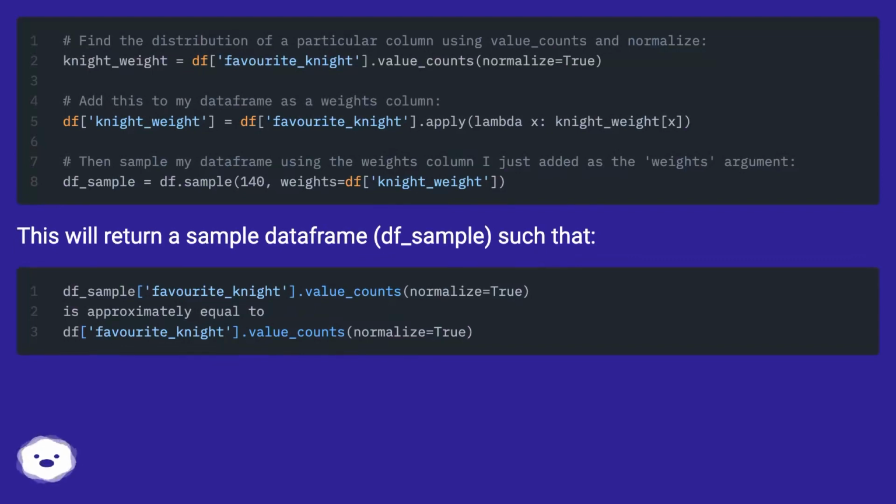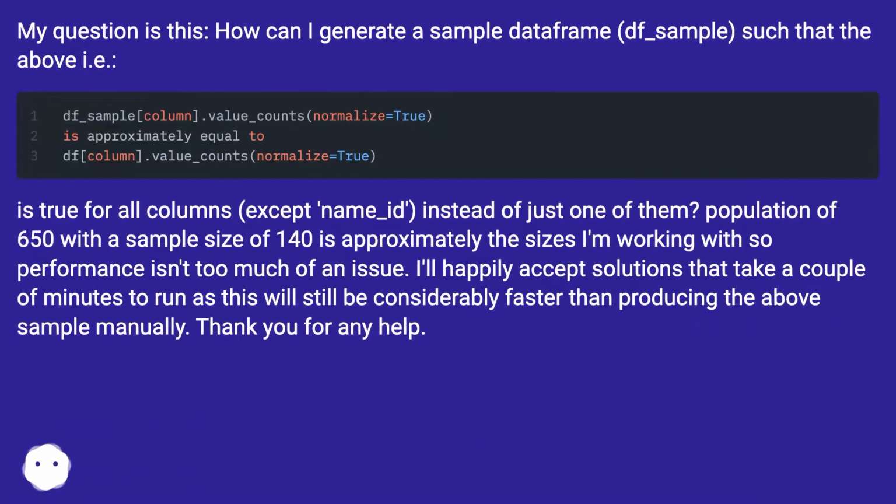This will return a sample data frame, df_sample, such that my question is this: how can I generate a sample data frame, df_sample, such that the above is true for all columns except name_id.apostrophe, instead of just one of them?